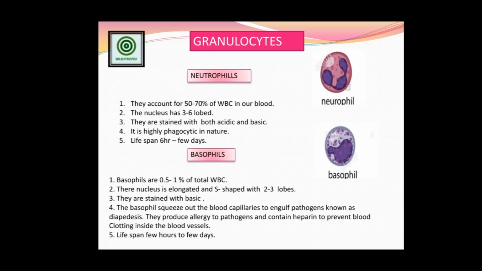Basophils squeeze out of the blood capillaries and engulf the pathogens, which is known as diapedesis. These are things we have already explained in the characteristics of the WBC. Actually the basophil and the neutrophil both perform this diapedesis function. This is diapedesis and phagocytosis in nature. These are the 2 basic characteristics of the WBC, which help to immediately engulf the pathogens that disturb our immune system.